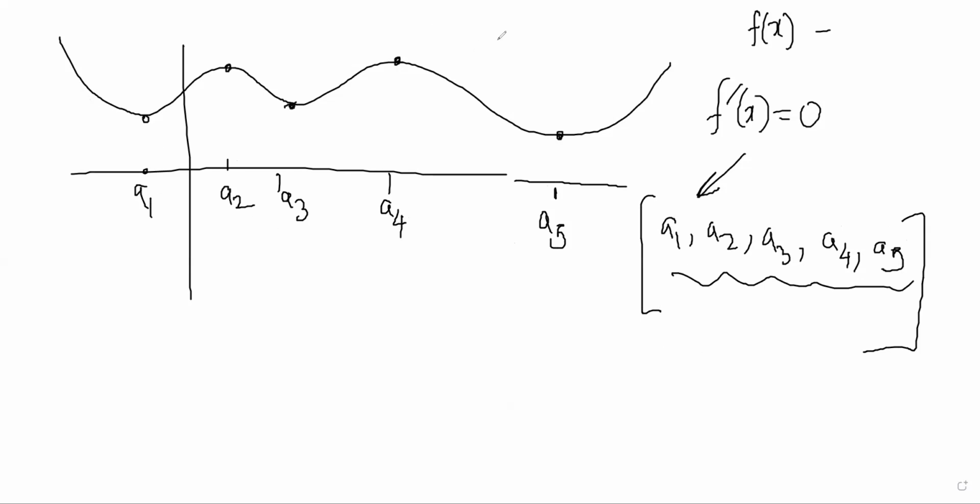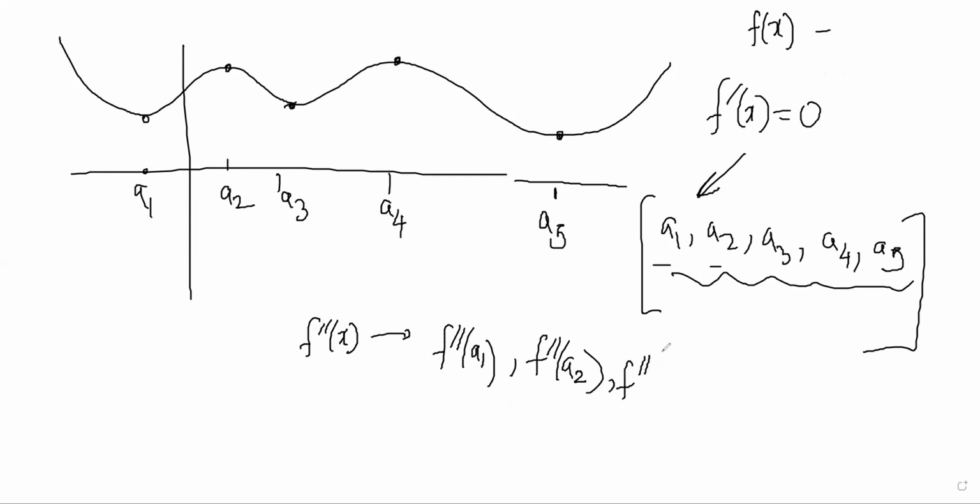Right now I've drawn the graph, but sometimes the function could have a complicated expression where you are unable to find out the graph of it. So then how would you do it? You might be able to find a1, a2, a3, a4, a5, but you are unable to draw the graph very accurately. So the way to do it then is simply take the double derivative of the function and find f double dash a1, f double dash a2, f double dash a3, and so on. If it is positive, it is going to be minima. If it is negative, it is going to be maxima.